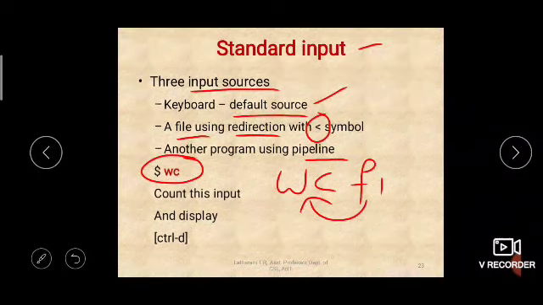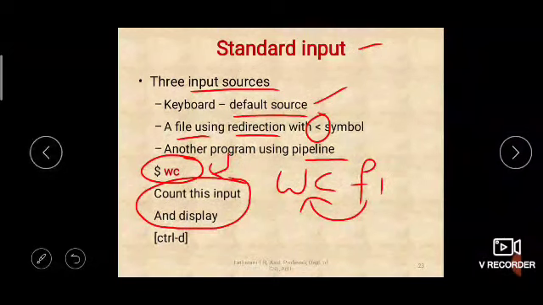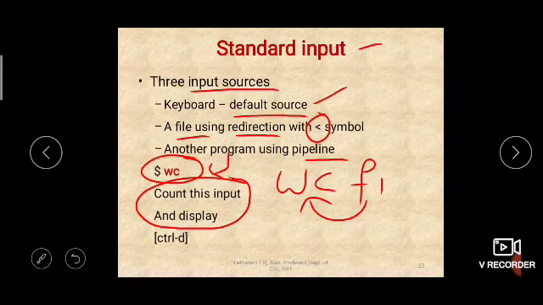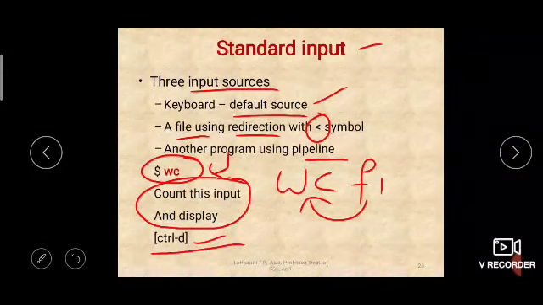So what will it count? It will take the text we give after the wc. When you type wc and press enter, it gives you the space to enter the input for which it has to give the word count. Then you type some contents and press Control D to end the entering of contents. Then it will give you the output, that is, how many words are there: 2 lines, 5 words and some number of characters. It will display that here as the output.